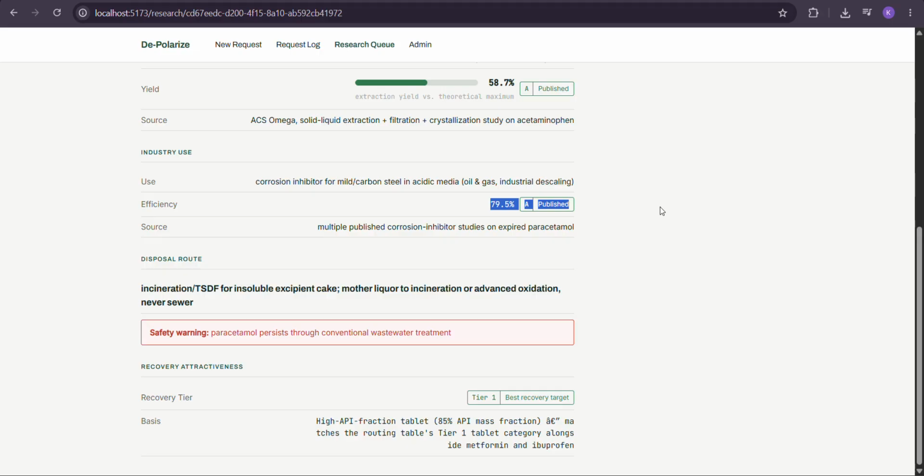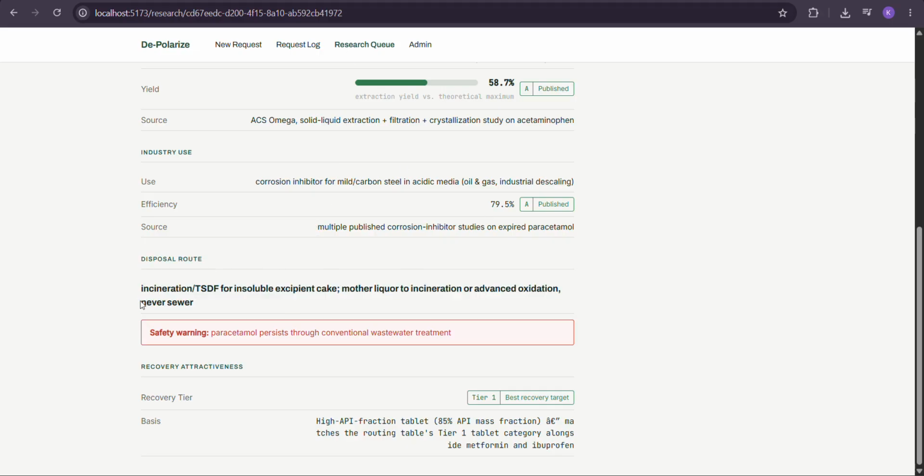Now this is purely based on the research that is already published on the internet, and these are the sources where this research came from: multiple published corrosion inhibitor studies on experimental paracetamol. So these are the studies from which our research engine has extracted the research.